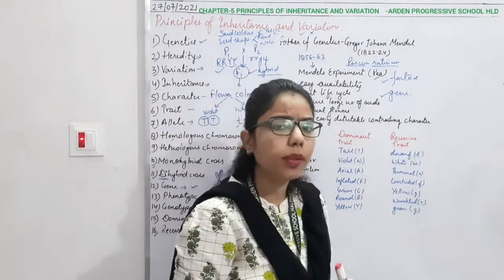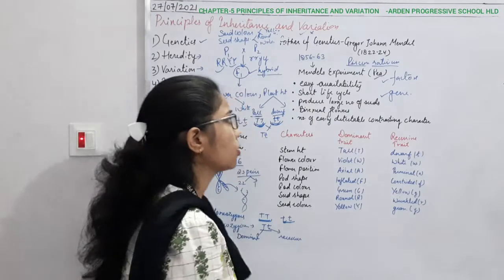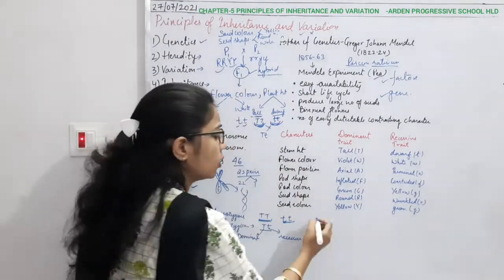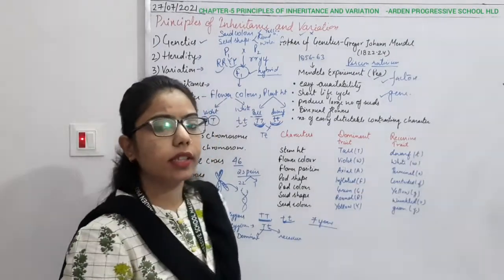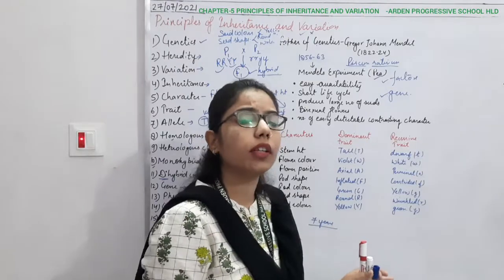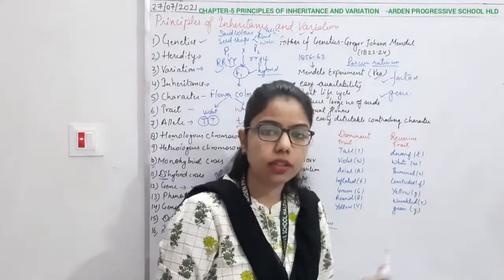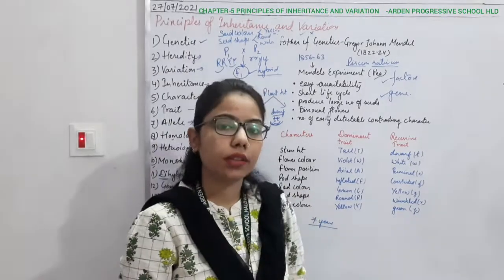He performed his experiment in this pea plant for 7 years. Over these 7 years he grew the peas, got different generations of these plants, and later concluded his result.